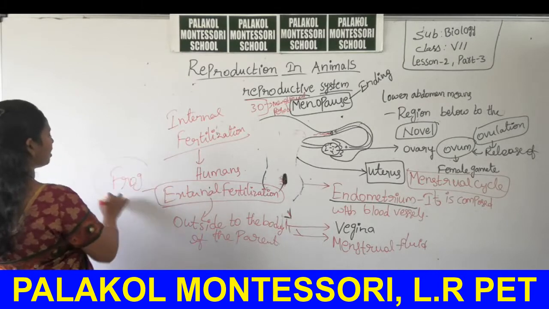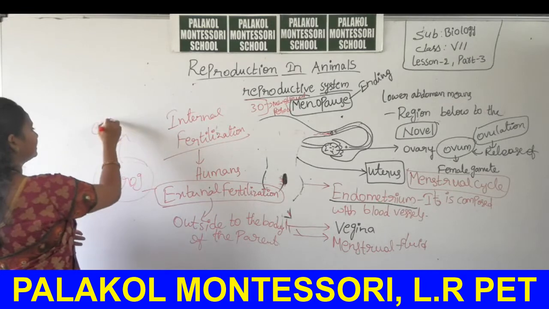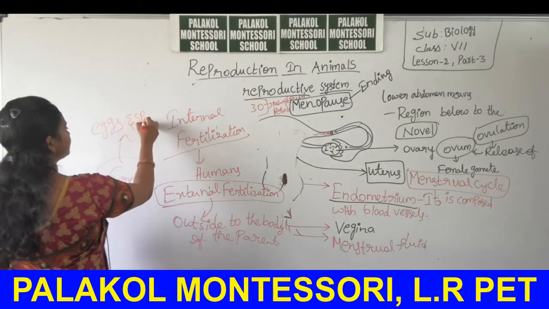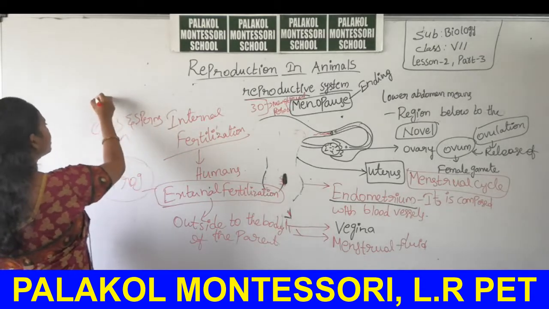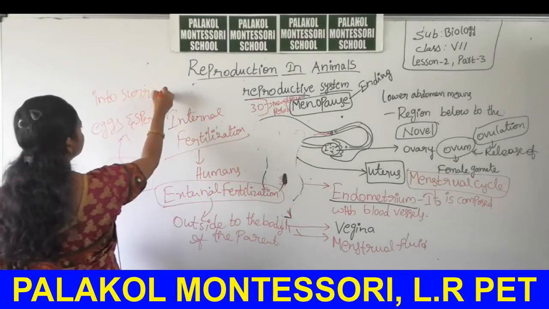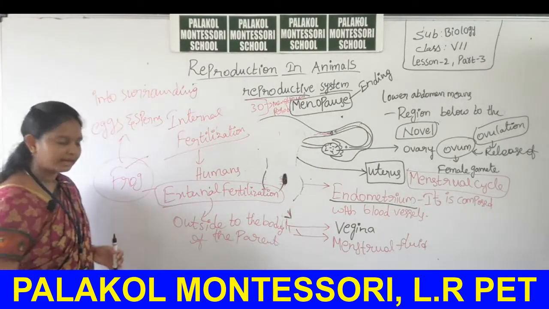In case of frog, the parent releases eggs, nothing but ovum, and sperm cells into surrounding water.